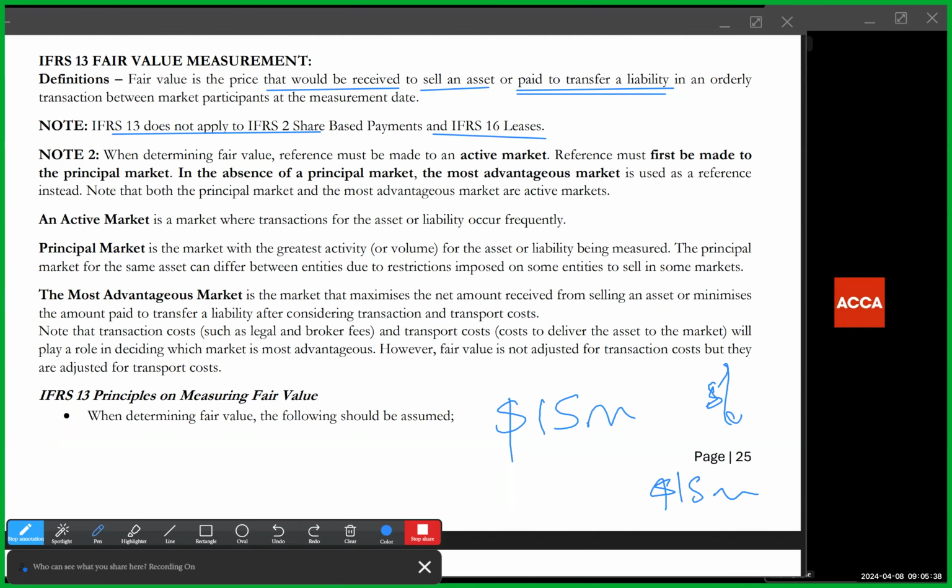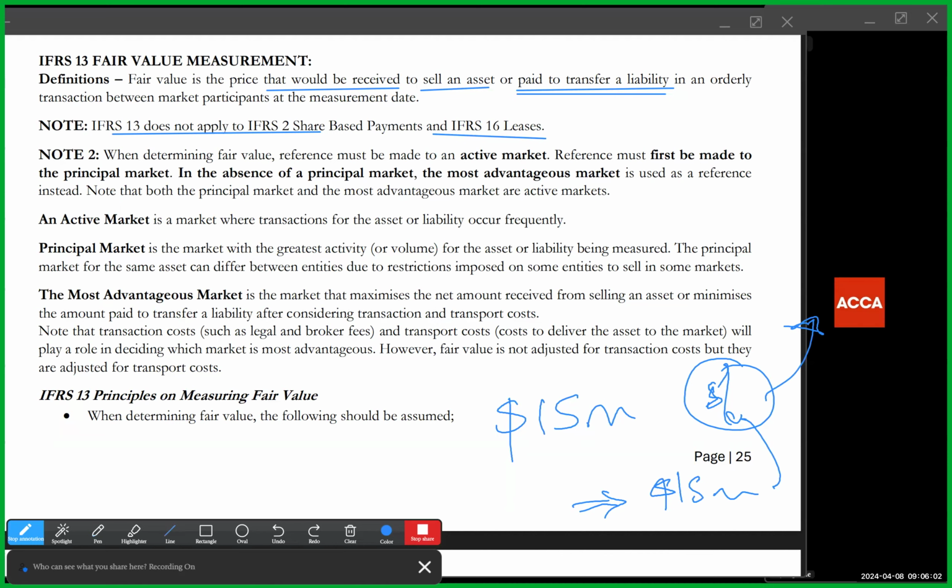Who needs 15 million? Pay the person 15 million, then the person will take over this interest payment and pay back the principal at the end of the period. So that's how companies transfer liabilities. You can sell liabilities, but when you're selling, unlike receiving money to sell an asset, you are paying money to transfer a liability because you're transferring that obligation to another party to take over.